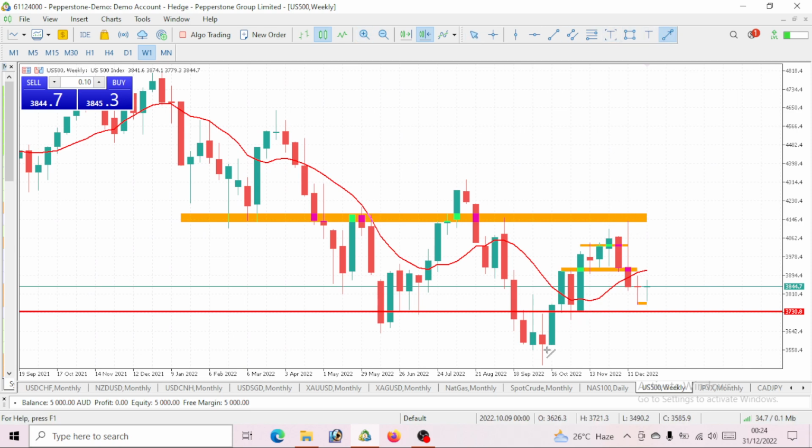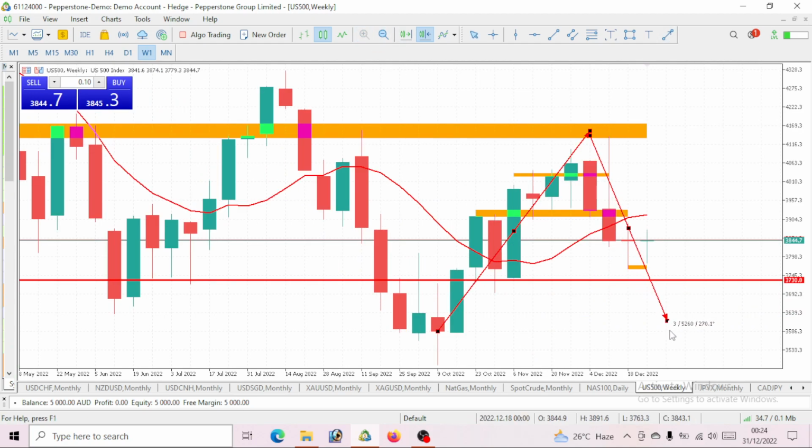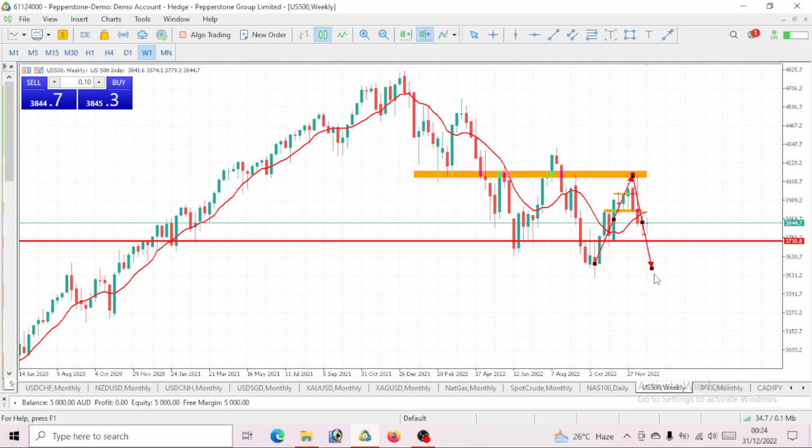During this pullback, we talked about having a bullish move to come and tap this level, right? If you were following consistently, you would have seen how we talked about price getting to about 4,100, even breaking above it. So price got to that level, and after that, we talked about having a drop on S&P 500. Ever since then, we've been having a drop. After this drop, what do you expect? We expect a further drop, by the way.